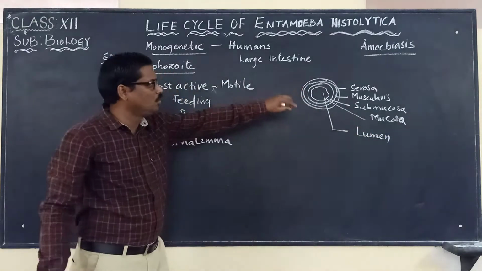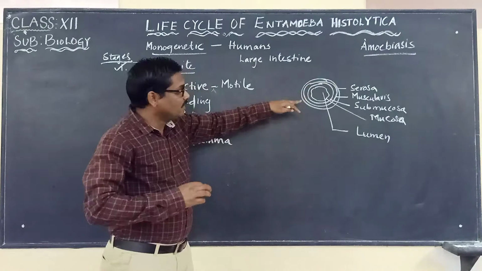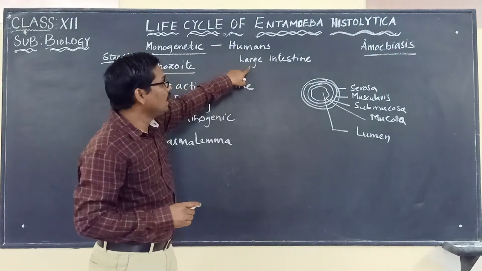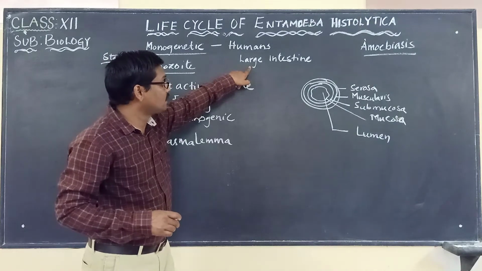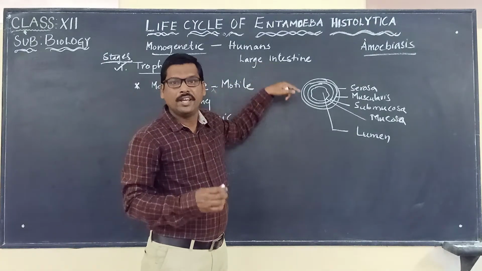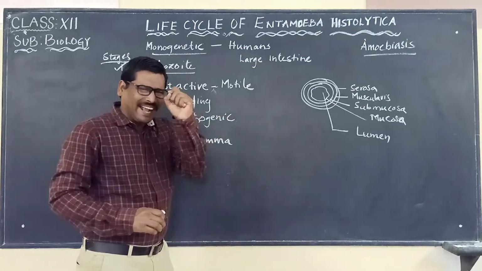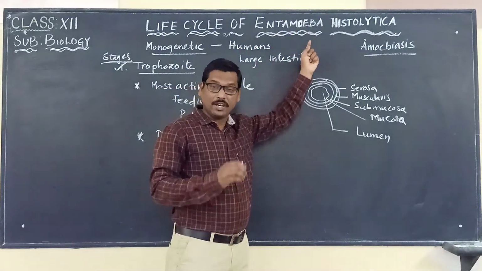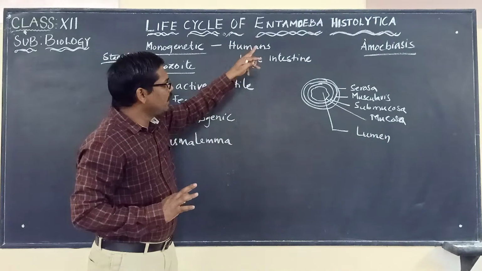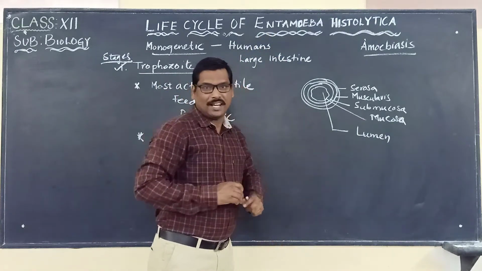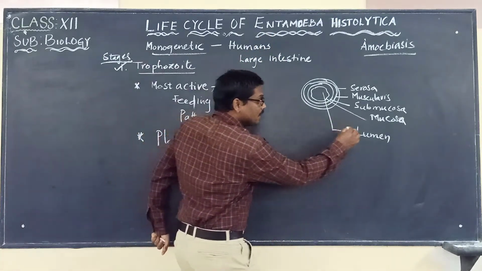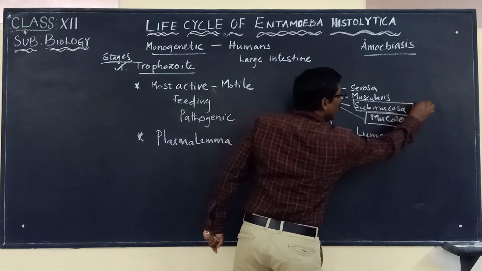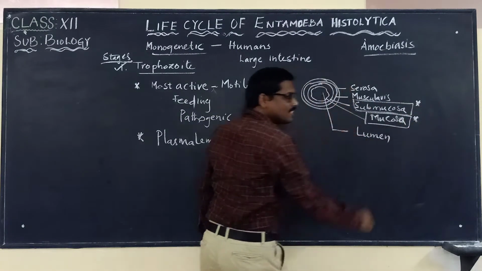Now why do we have to look at the digestive system? Those 4 layers, because we highlighted here that it is residing in the large intestine. The exact location of this particular Entamoeba histolytica we are going to look at now. So here Entamoeba histolytica will be present in the mucosa and submucosa of the large intestine.